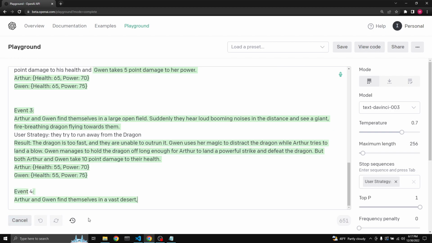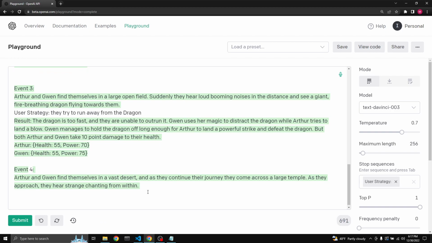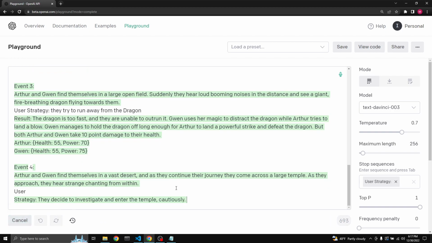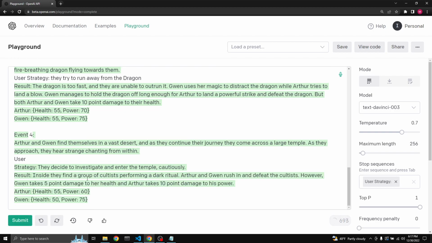Event 4. Arthur and Gwen find themselves in a vast desert and they continue their journey. They come across a large temple. As they approach, they hear strange chanting from within. We'll let GPT decide the user strategy. They decide to investigate and enter the temple cautiously. Inside, they find a group of cultists performing a dark ritual. Arthur and Gwen rush in and defeat the cultists.